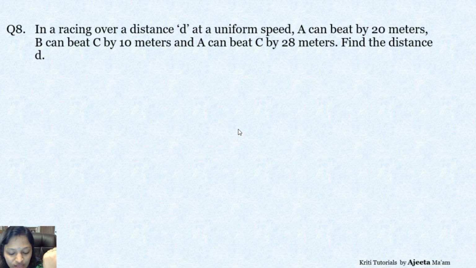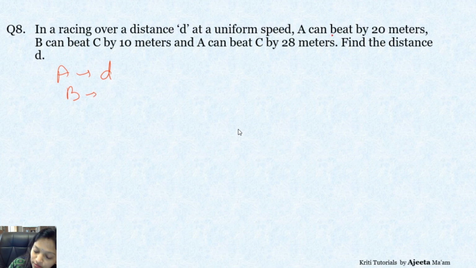Now, in a race over a distance D at a uniform speed, A can beat B by 20 meters, B can beat C by 10 meters, and A can beat C by 28 meters. Find the distance D. So the distance D is what is to be found. Correct. Now if I simply ask you, A covered D distance, then how much did B cover? A can beat B by 20 meters.